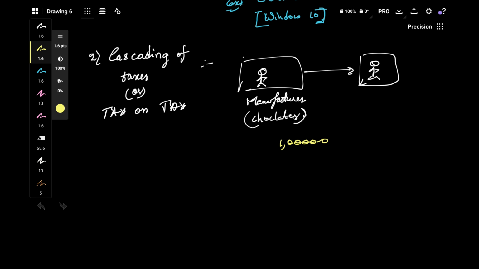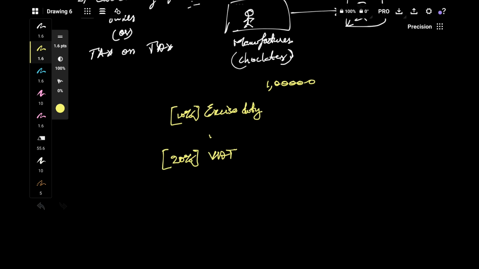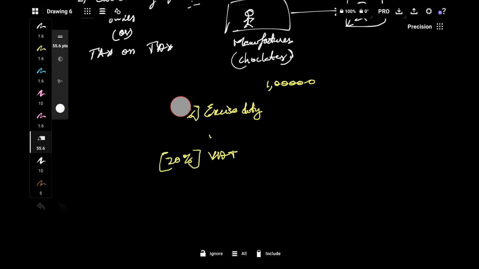Excise duty is 10%, and VAT is 20%. Now what will happen is, on the transaction of 1 lakh, 10% is excise duty.